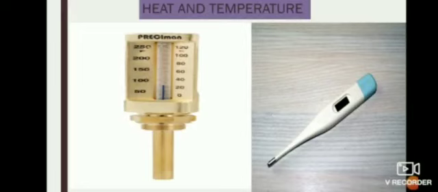All thermometers are based on the fact that matter expands on heating. To understand the working of a thermometer, we need to know how matter expands on heating. So for this, let us do a simple activity, that is, expansion of a liquid due to heat.